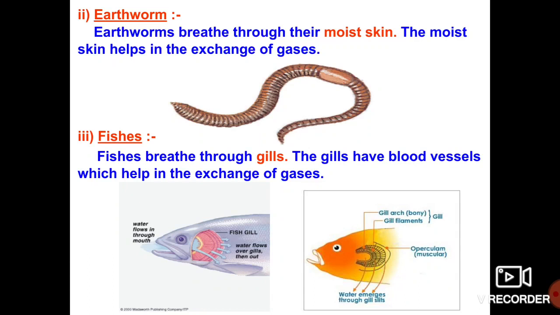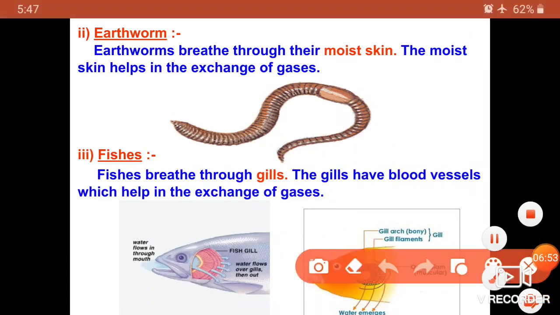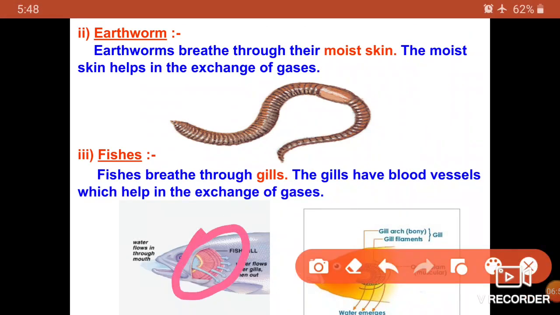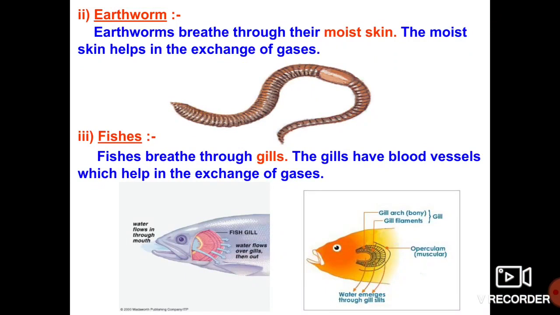There are two pictures of fishes. In them you can observe the U-shaped structure. That is what we call gills. Here the gills contain various numbers of blood vessels, which are very helpful for the exchange of gases.